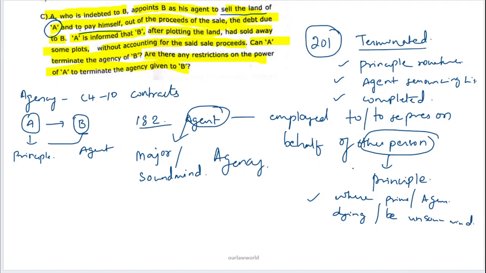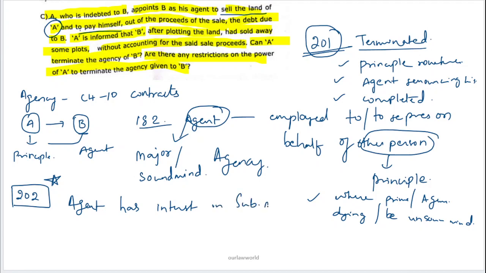So these are the conditions for which an agency can be terminated as under section 201. So if you go through section 202, this is our answer. Section 202 is important and it is related to this question. Section 202 speaks about termination of agency where the agent has interest in the subject matter.